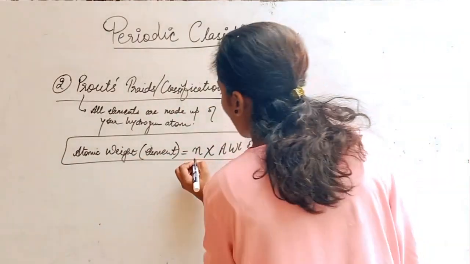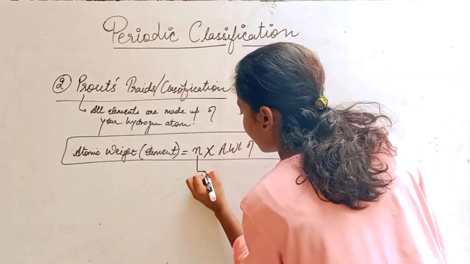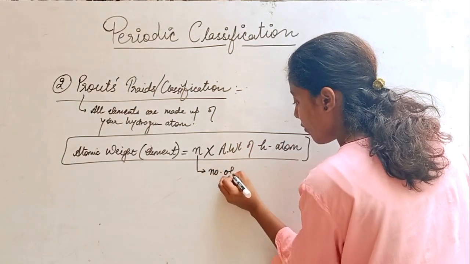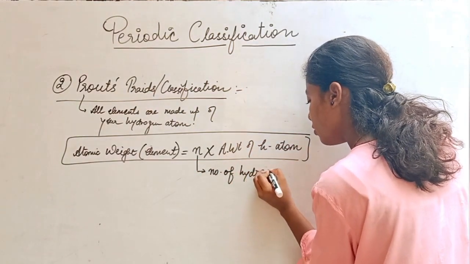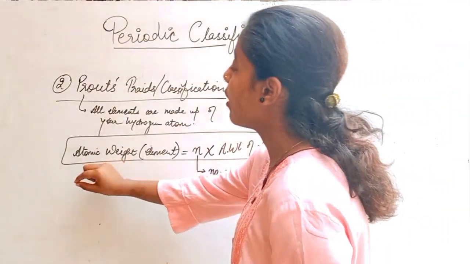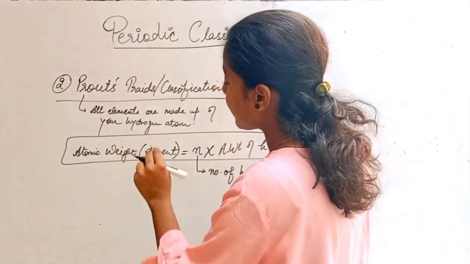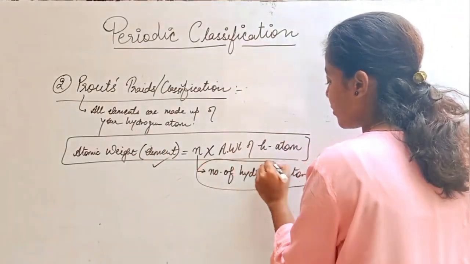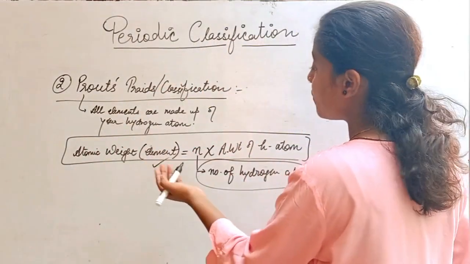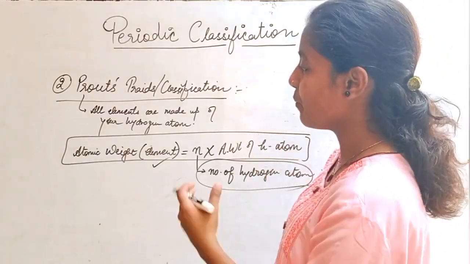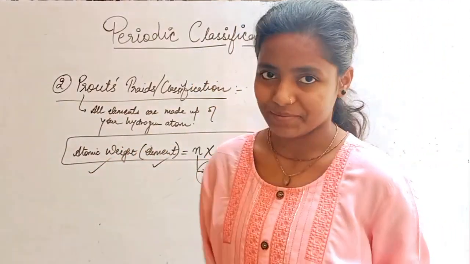Now you would ask me what is here? Your m. M is the number of hydrogen atoms. He says for knowing the atomic weight of any such element, you are required to know the number of hydrogen atoms present in that particular element, and multiplied by the atomic weight of hydrogen atom, you will get your atomic weight.